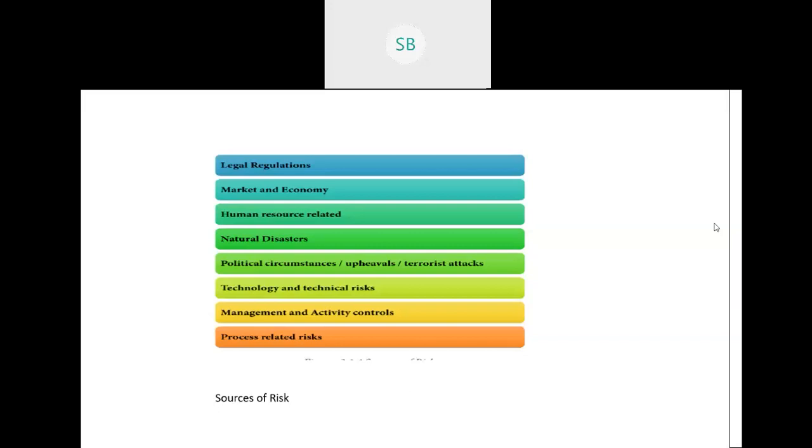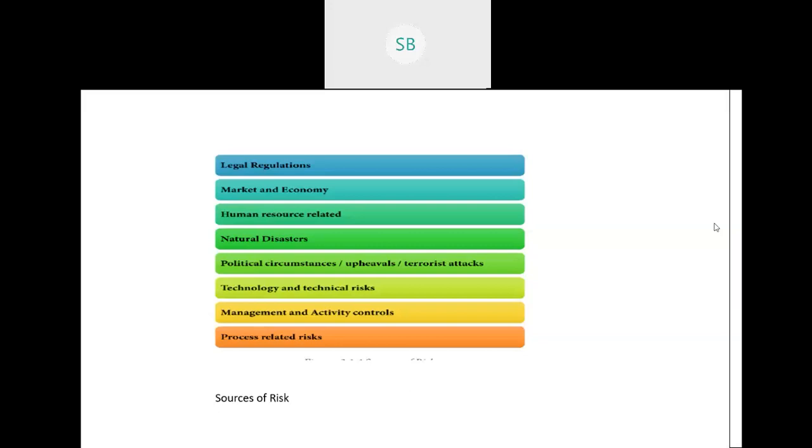Now whatever the sources of risk might be, we should always remember that when it comes to risk to an organization, whatever the organization, there will be some loss. Depending on the situation and the organization, it may be financial loss or human life loss. For example, if you have developed software for a healthcare system, maybe for a hospital, and you have not done it properly, that risk might cause loss of life.